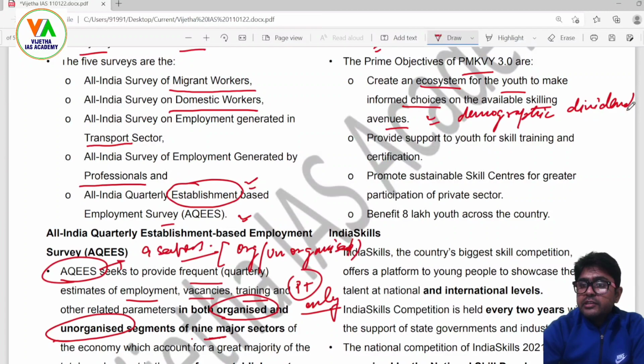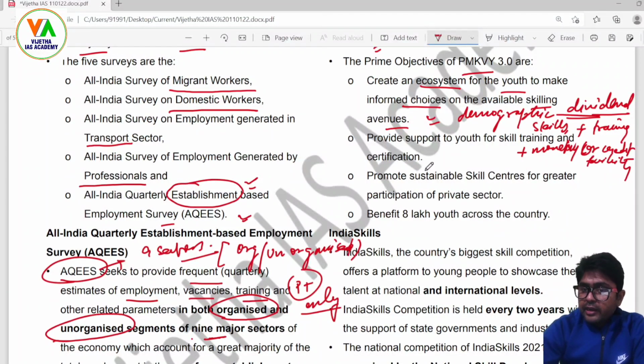but the problem with this dividend is that it doesn't have skills, proper training, the monetary availability or credit facilities. Even if there is training available with them, it is generally not certified.